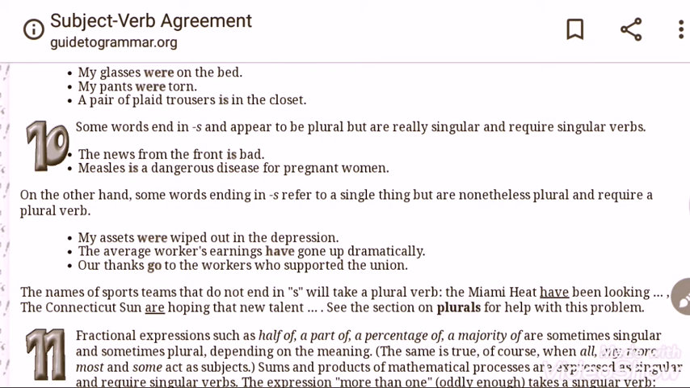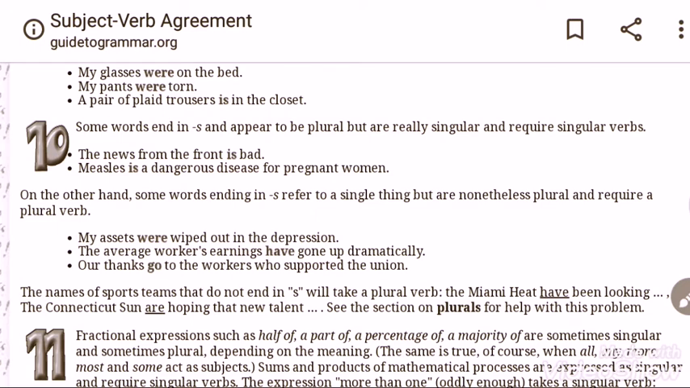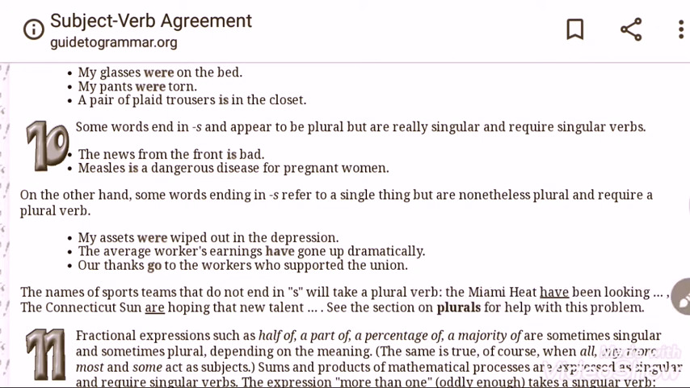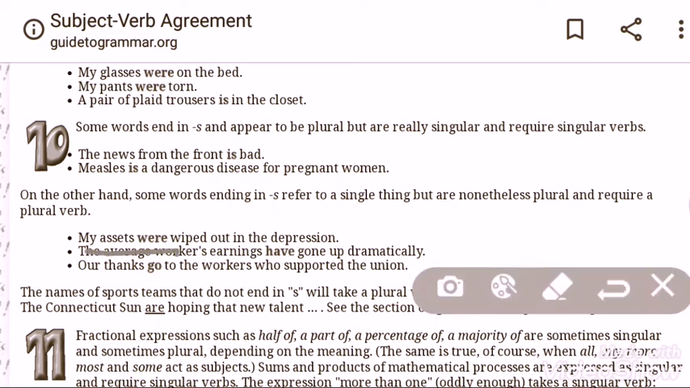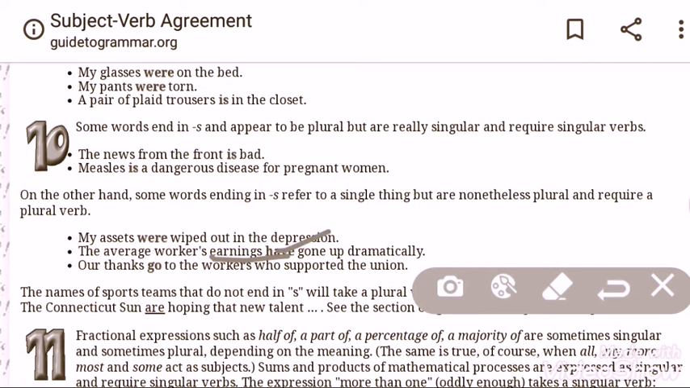The average workers' earnings have gone up dramatically. So workers S is here, earnings S is here, our thanks S is here. Our thanks, actually it is not singular. So our thanks go. My assets are plural. Our thanks, it is plural. Average workers' earnings plural, that's why have.